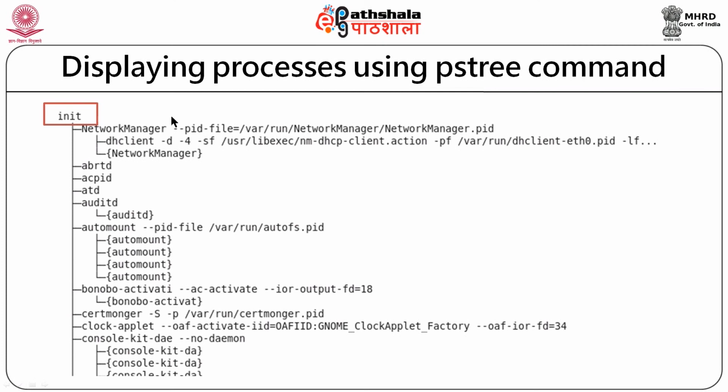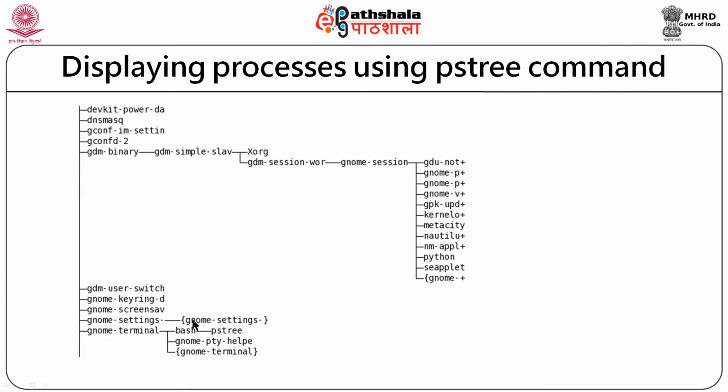I have given pstree with some options. So, it is also listing the file names that are being executed by a process, and in most cases the listing is in alphabetical order. The other screen is where we would like to see our process. So, this is another part of the pstree command.